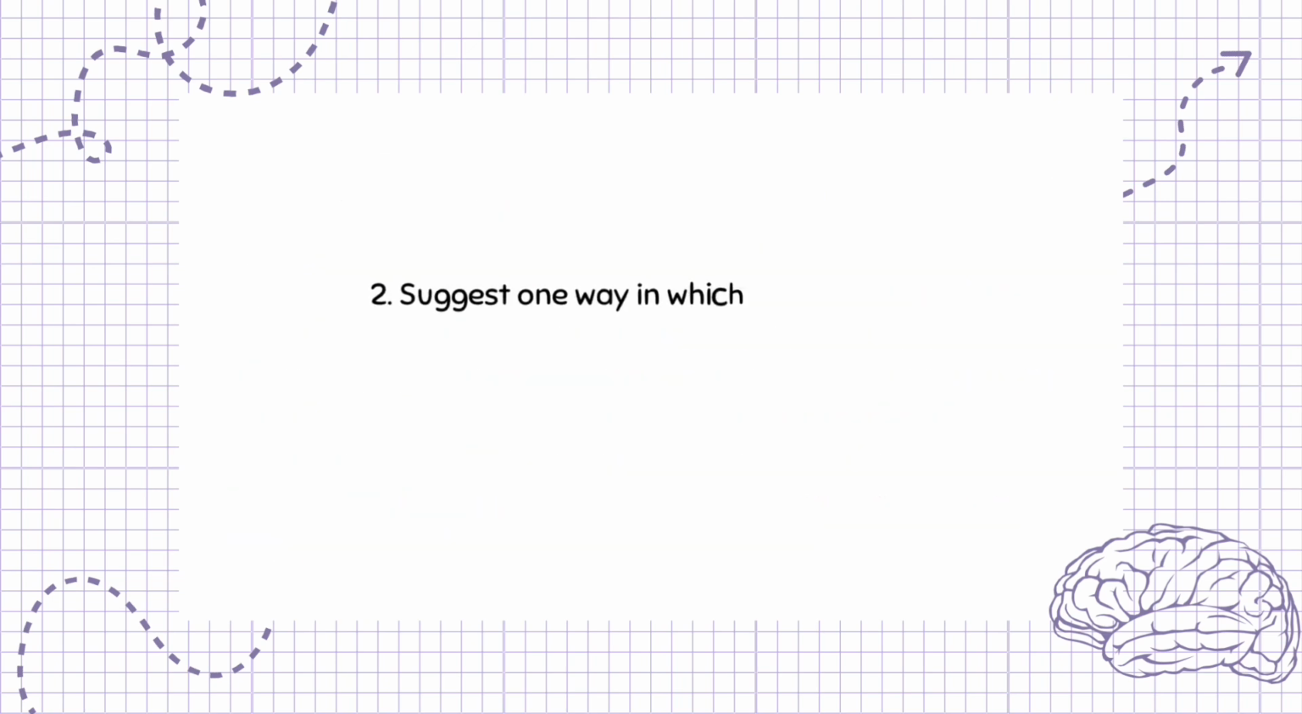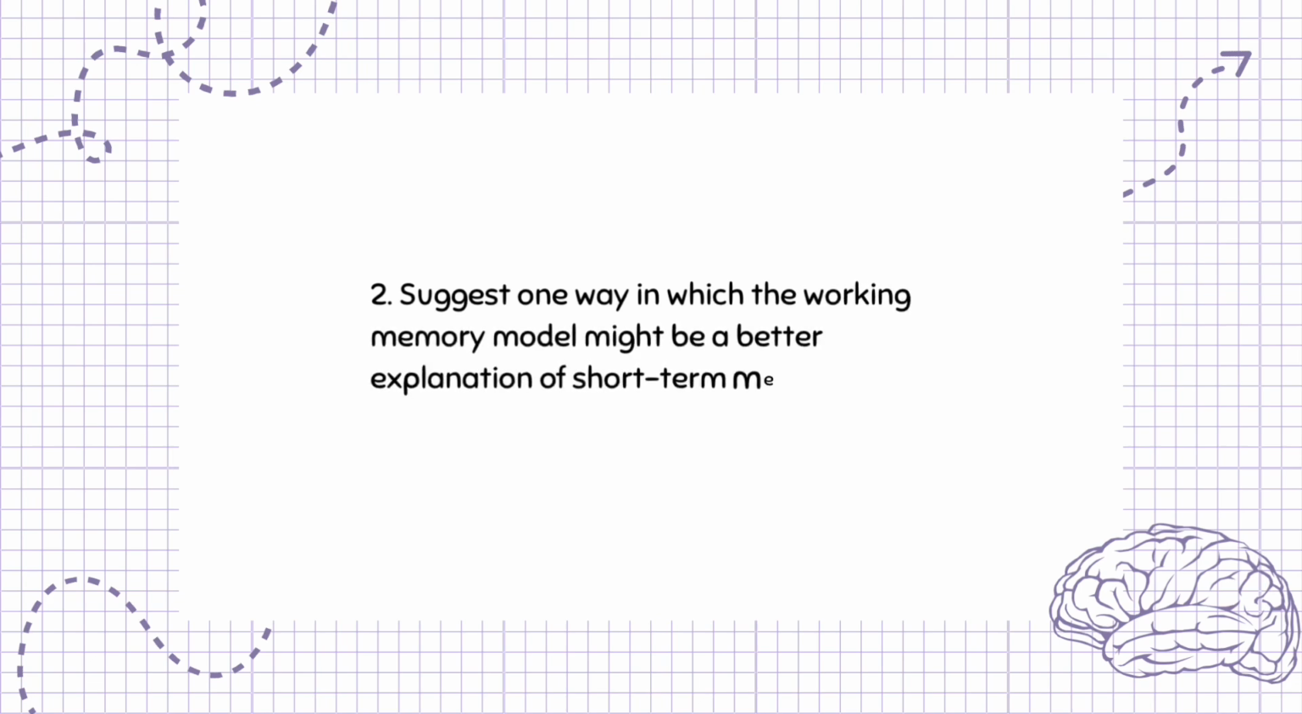Question 2. Suggest one way in which the working memory model might be a better explanation of short-term memory than the multistore model. 1 mark.